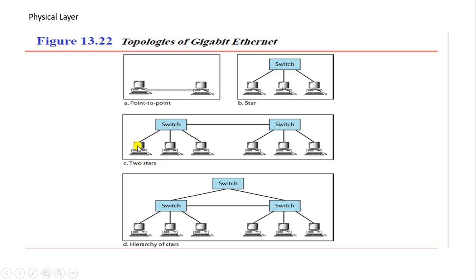So over here, if this is my A, B and C station and this is my D, E and F, A wants to send the data to D. So it is going to send to the switch. From this switch, it is going to go to the other switch, and then the transfer of the data will take place. Similarly, in a hierarchy of stars, you can see many switches are connected to each other to send the data.